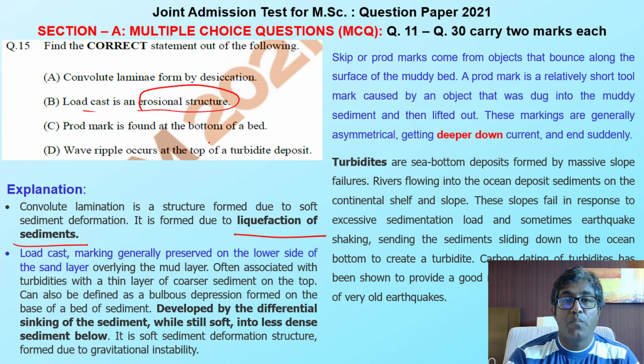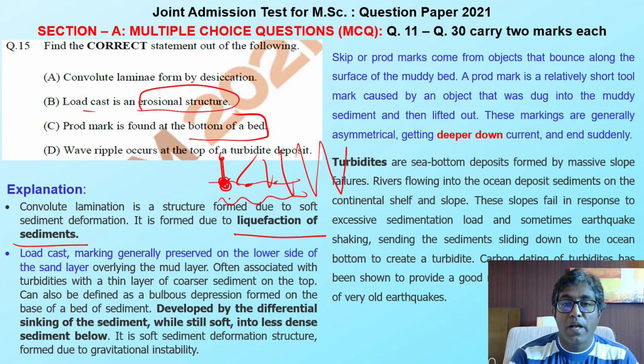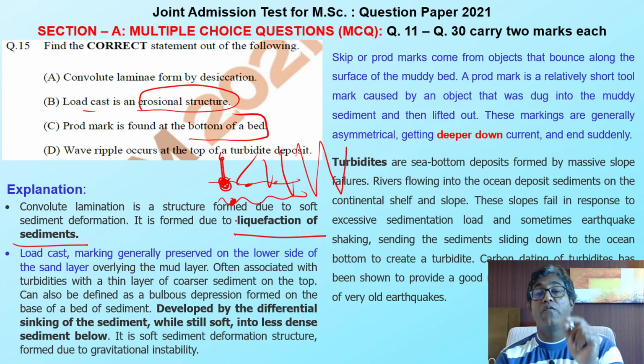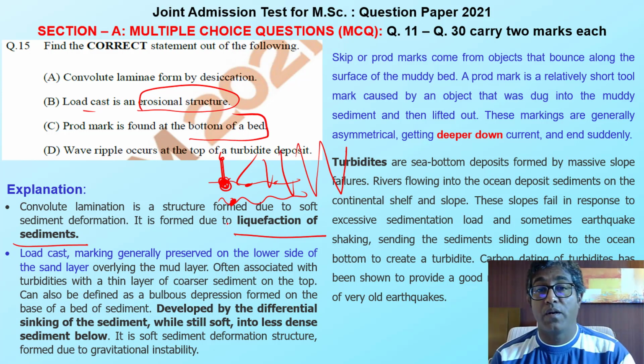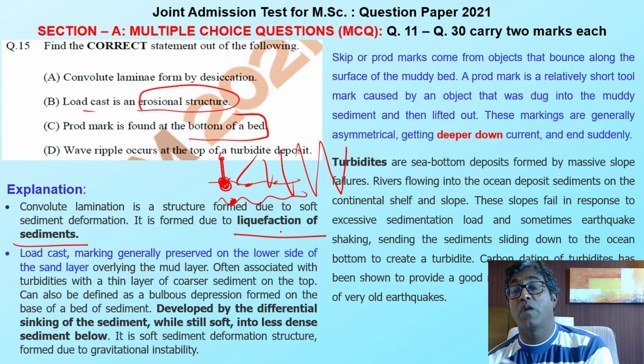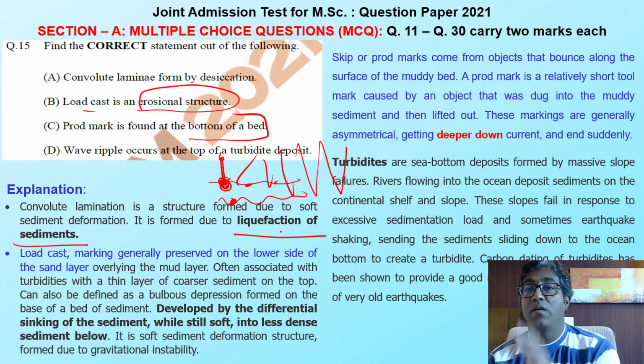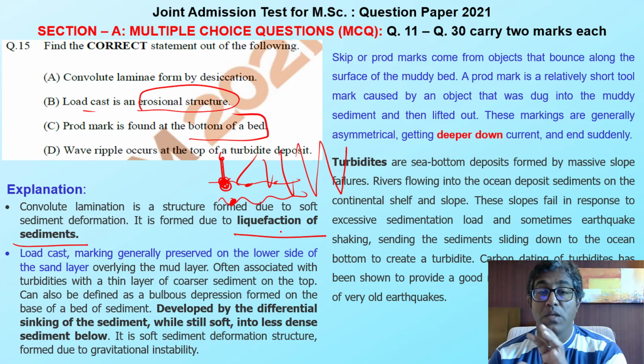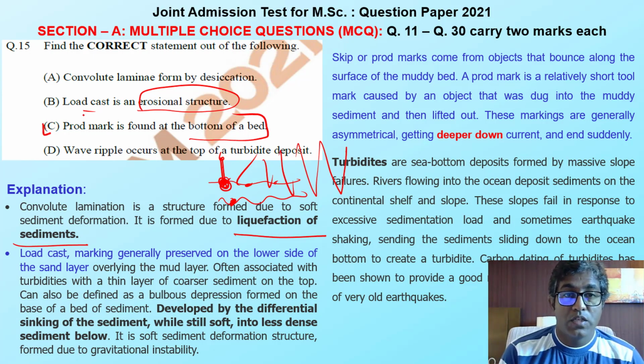Prod mark is found at the bottom of the bed. What is the prod mark? I have some bed, the particle just hitting this bottom, just like this one, hitting and going on. This is something like bouncing. So we have this structure like this one, at the bottom of the bed, because the particle is hitting the bottom and making the impression while moving from one part to another part, as a bouncing feature. So this is my right answer.